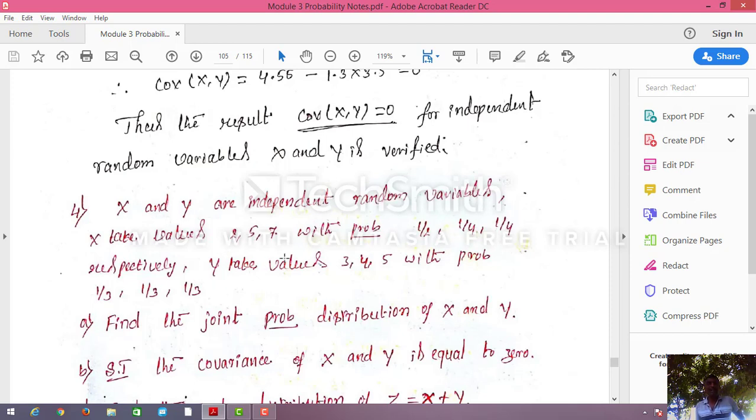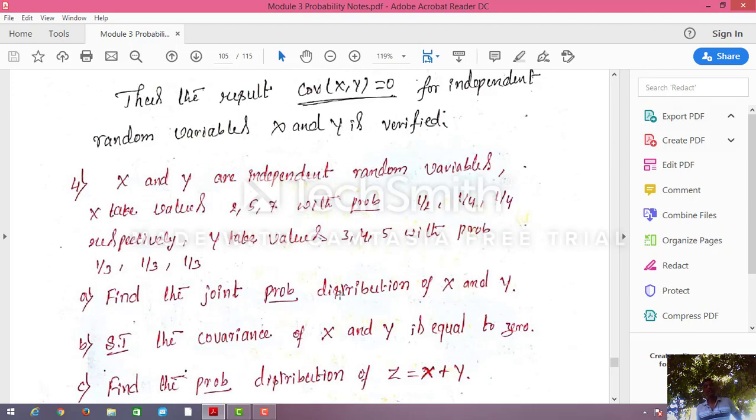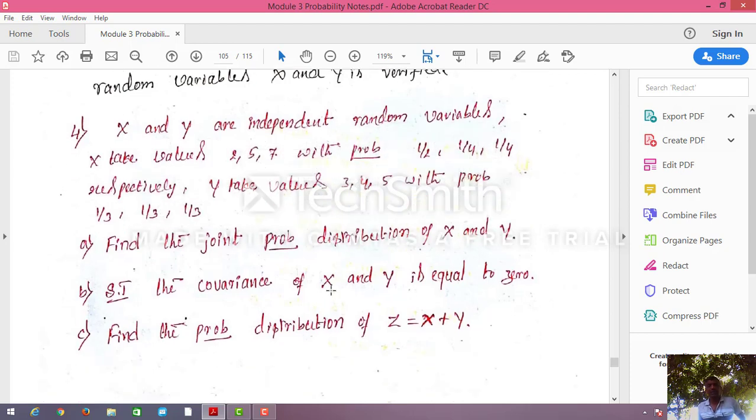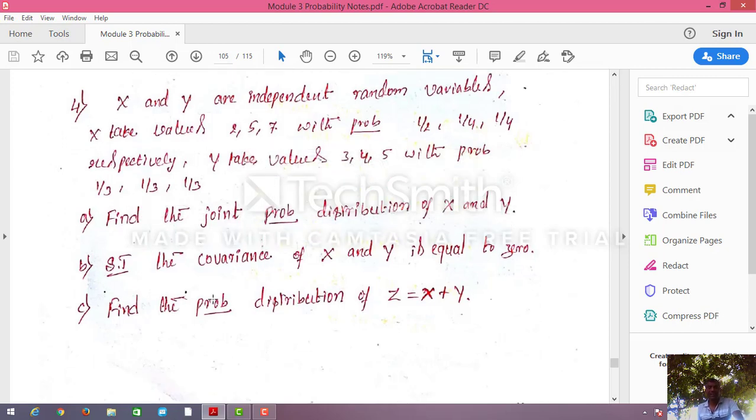Next, similarly, y takes the values 3, 4, 5. That means y1 is 3, y2 is 4, y3 is 5 with probabilities 1 by 3, 1 by 3, 1 by 3. Here you have to find a joint probability distribution. Like the previous problem, here also you are going to find the joint distribution of x and y. Show that covariance of x comma y is equal to 0. In the previous problem also we showed covariance of x comma y equal to 0. Next, here one extra part has been added: find the probability distribution of z equal to x plus y.